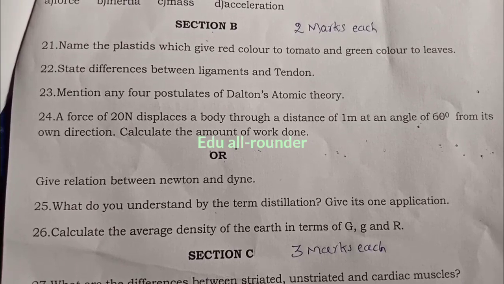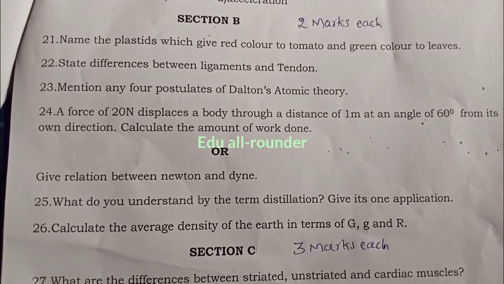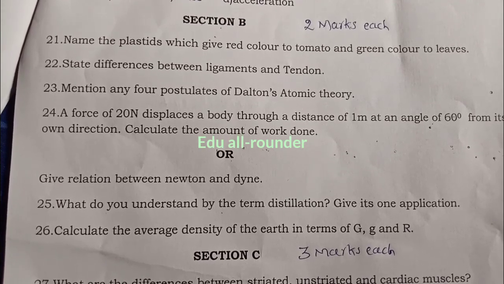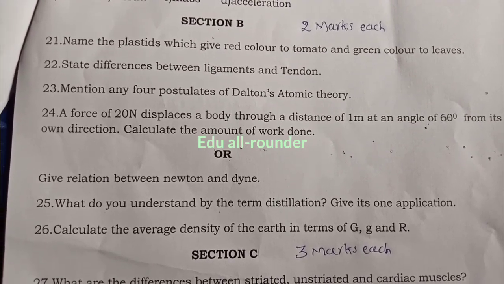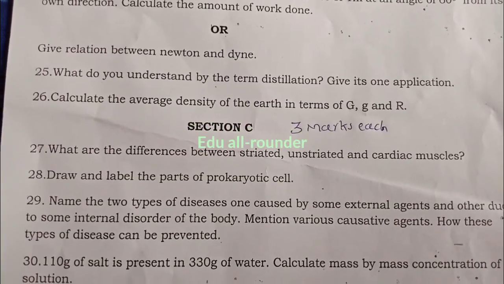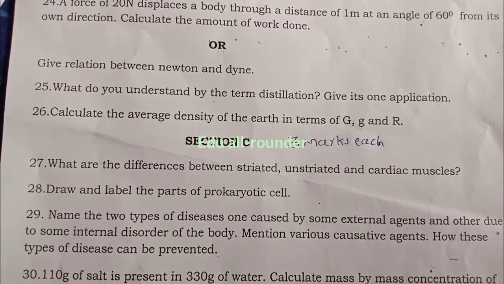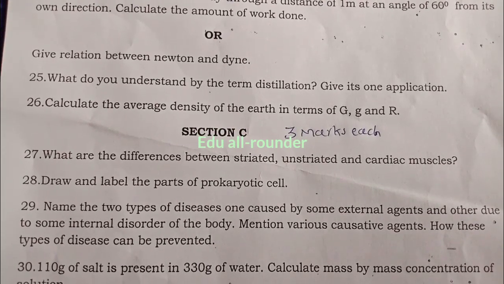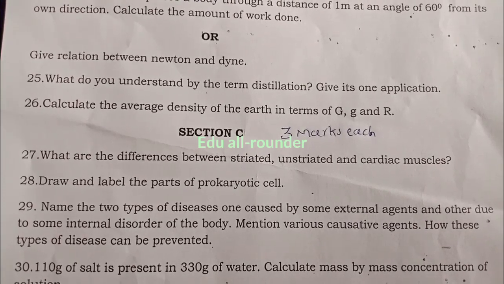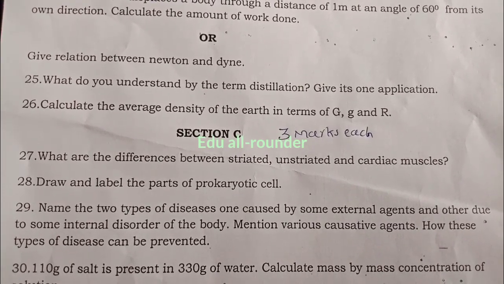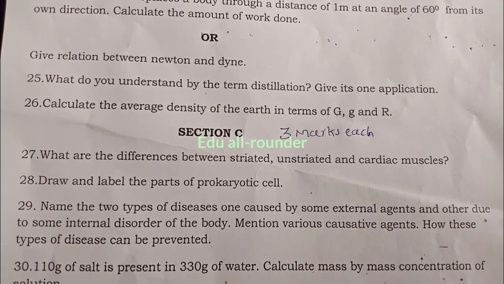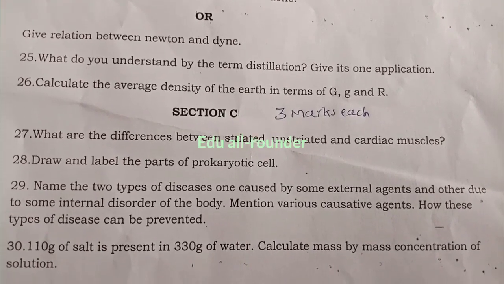What do you understand by the term distillation? Give its one application. Calculate the average density of the earth in terms of g, G and R. Section C, 3 marks each. What are the differences between striated, unstriated and cardiac muscles? Draw and label the parts of a prokaryotic cell. Name the two types of diseases, one caused by some external agents and the other due to some internal disorder of the body. Mention various causative agents and how these types of disease can be prevented.